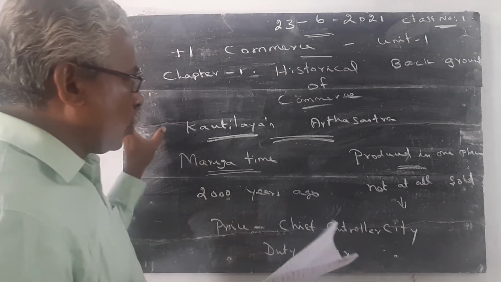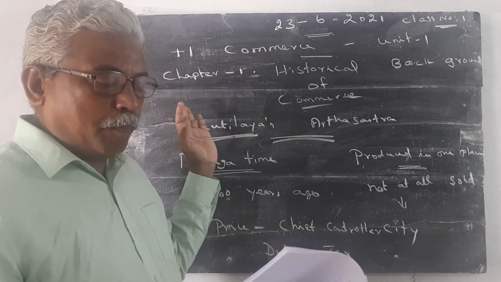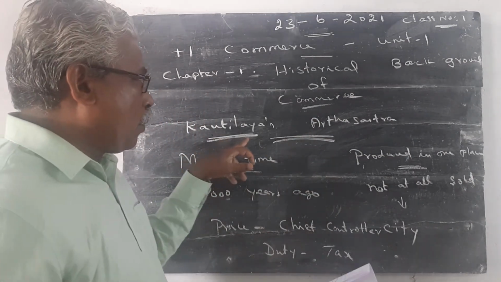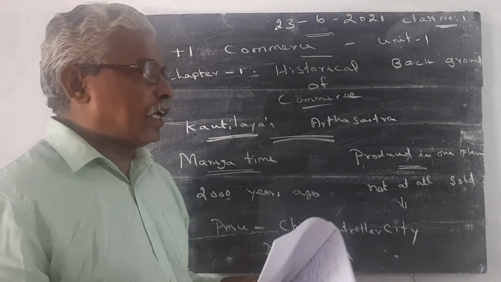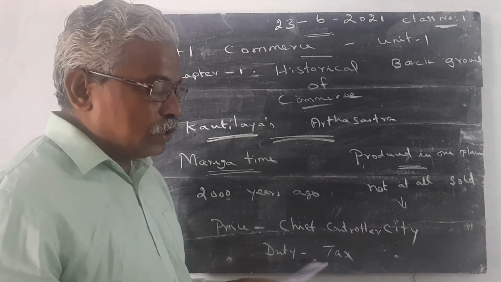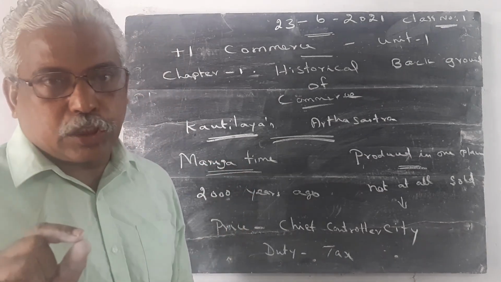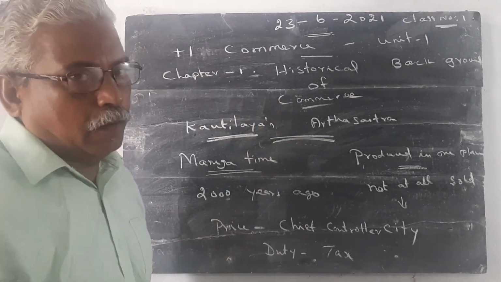Then three more questions. What is the meaning of Vanigam? What do you understand about the terms Maruvurpakkam and Pattinapakkam? Write a short note about Kaudilya's Arthasastra. These are the questions I explained. So, dear students, please take a note, and the essay type question only you will mark in the textbook. The remaining questions, take a note and write them in a notebook and study. God bless you.